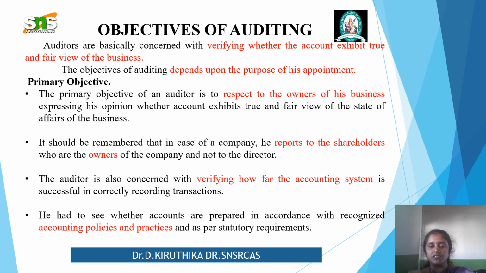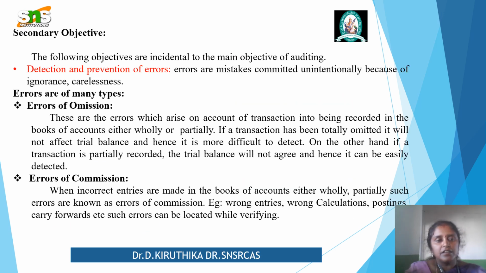The auditor is also concerned with verifying how far the accounting system is successful in correctly recording transactions. Next is accounting policies and practices. You should see whether the accounts are prepared in accordance with recognized accounting policies and practices and as per the statutory requirements. And again, detection and prevention of errors is a main objective. Errors are mistakes committed unintentionally. We do not do it intentionally, so they are unintentional errors, because of ignorance or carelessness. So we are going to detect them and prevent them in the future. We are going to give suggestions to prevent them in the future.